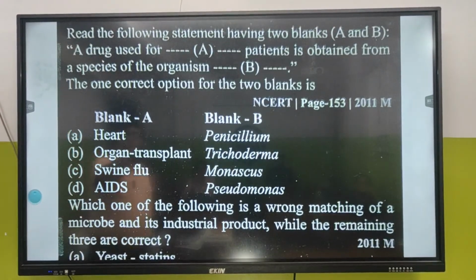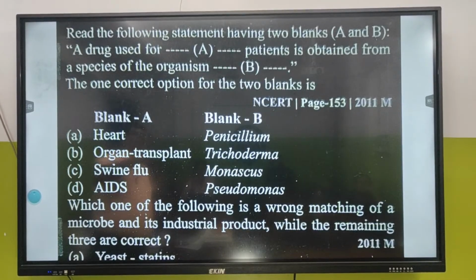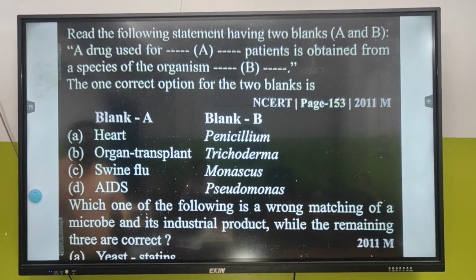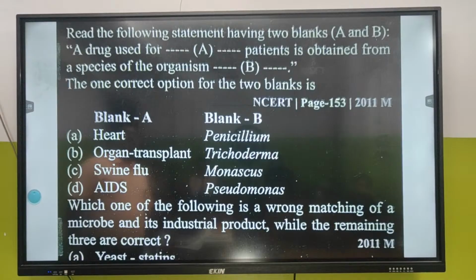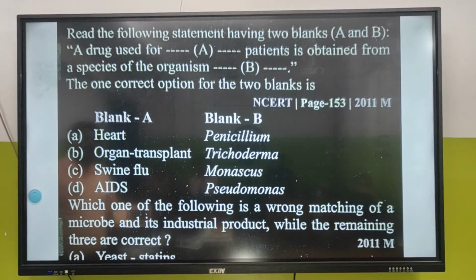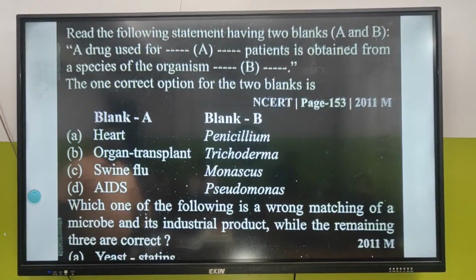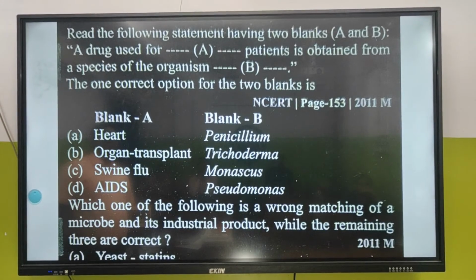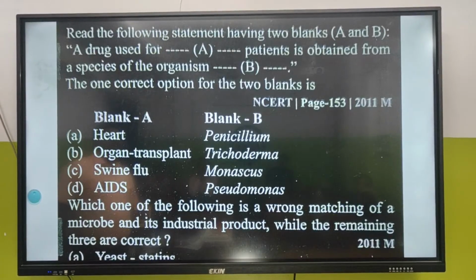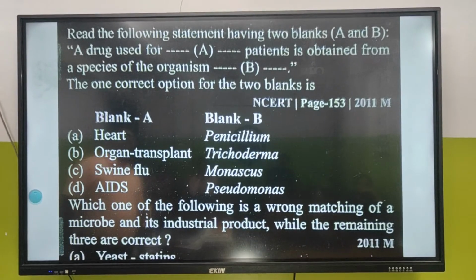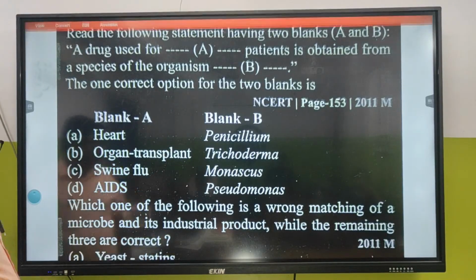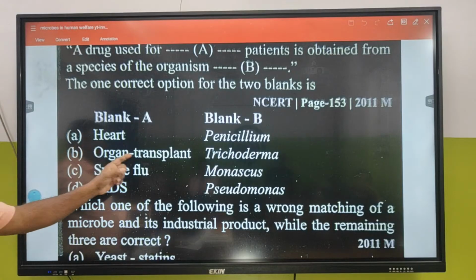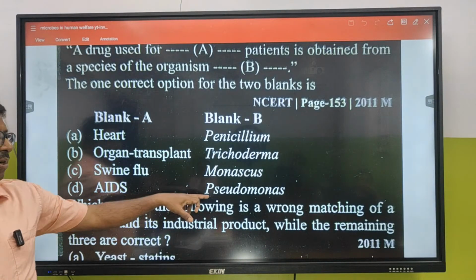Read the following statements and fill in the blanks. A drug used for dash patient is obtained from the species of the organisms. The one correct option for the two blanks is: a drug used for organ transplantation patients is obtained from a species of the organism Trichoderma polysporum. B is the answer. Penicillium has no relation with the heart, Monascus has no relation with swine flu, AIDS has got nothing to do with Pseudomonas.